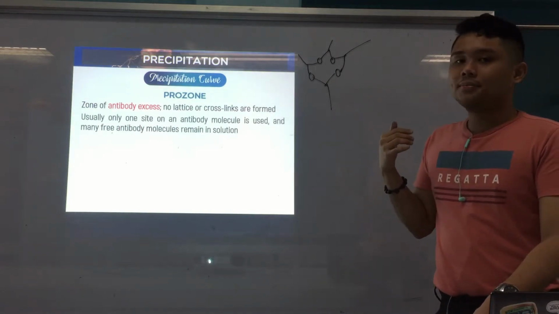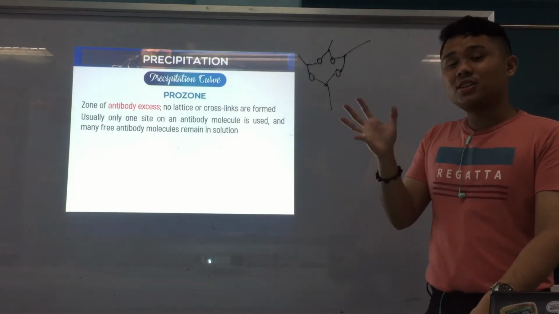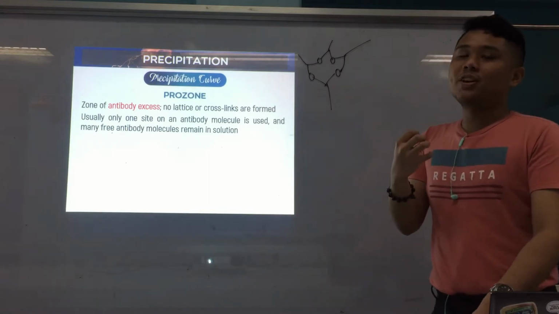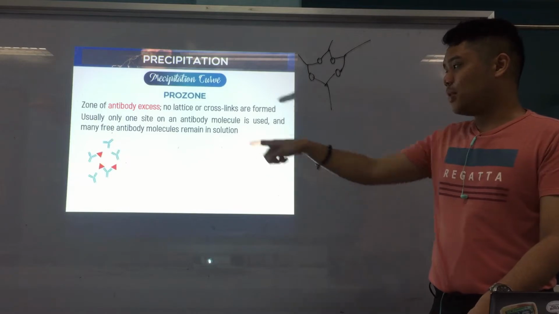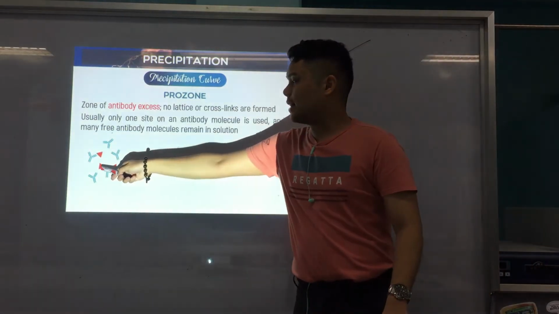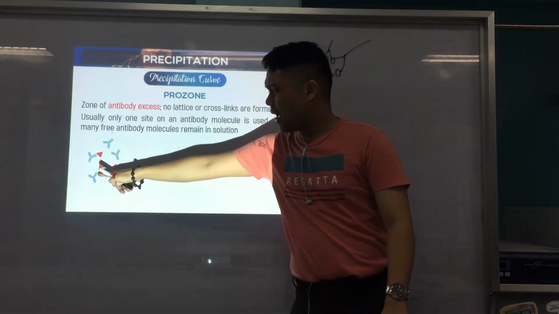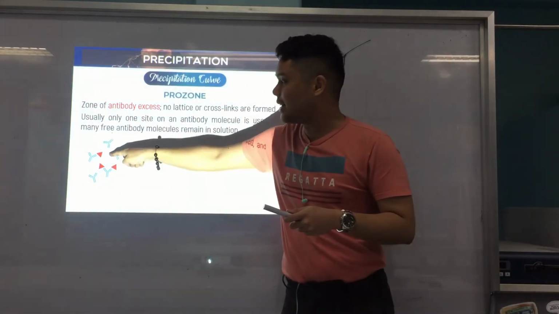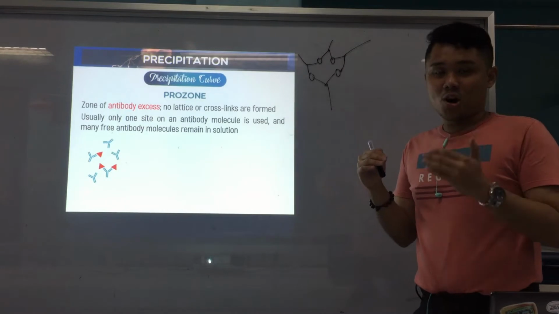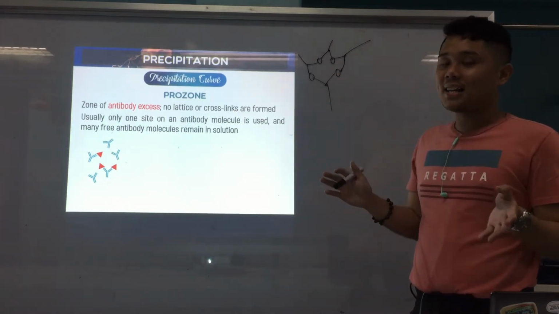Because again, only one side of the antibody molecule is used because gagmay rang antigen. So, kinsa may mo bind sa other binding site sa antibody. So, example, this. So, as you can see, gagmay rang antigen. So, na-complete niya. Pero gagmay rang antigen. So, dili sila ka-form og network. Kaya wala na mo combine any other sites sa antibody. Alright? So, that's antibody exists. Daghan na kay kang antibodies.